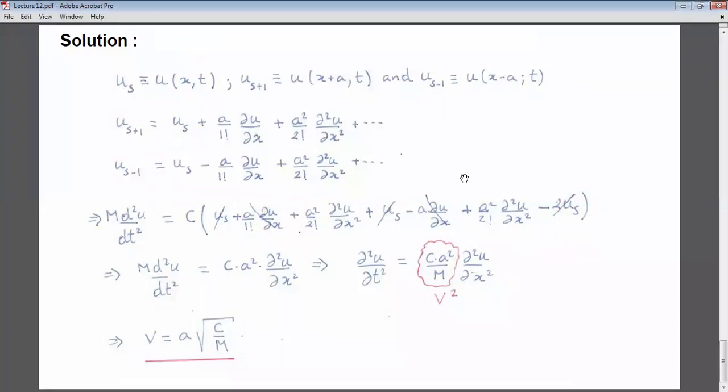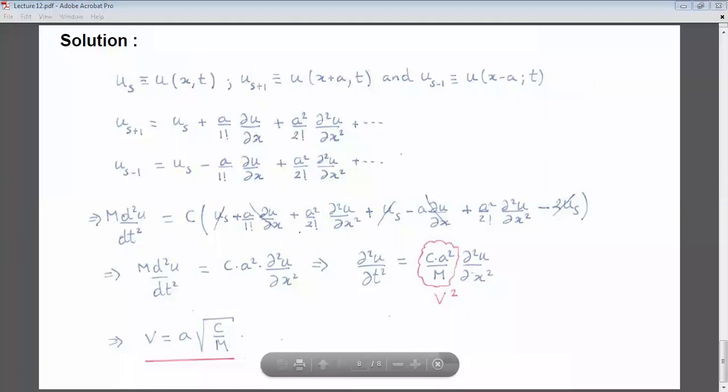So I will stop here because this is a continuation of what we discussed last time, that is, a lattice with monatomic basis. Next week, we will be discussing the case when we have a diatomic basis. So instead of 1 atom per basis, we will take 2 atoms per basis and see how the equations will look.